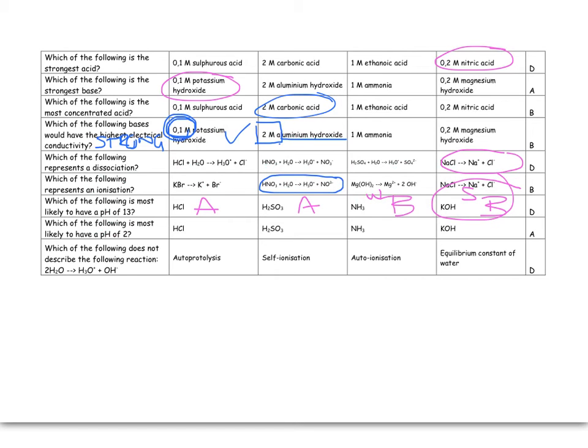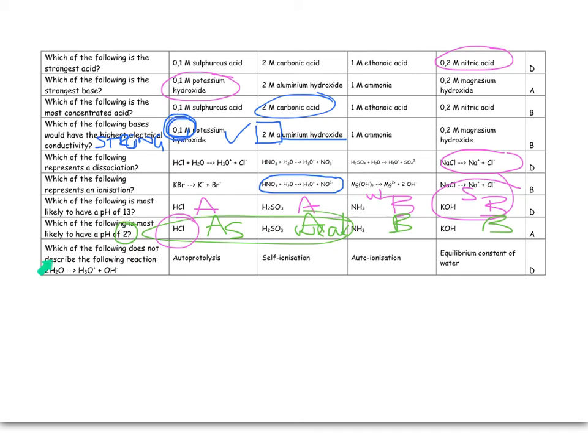Which is most likely to have a pH of 2? Extremely acidic, again, acid, acid, base, base. We're looking at the 2 acids, we're on 50-50. This is a weak acid, and this is a strong one, and that is an extreme version of the pH scale. It's a very low pH, so it is most likely to be your hydrogen chloride or hydrochloric acid.